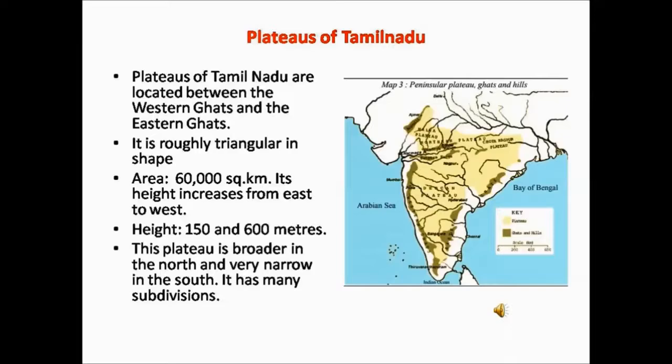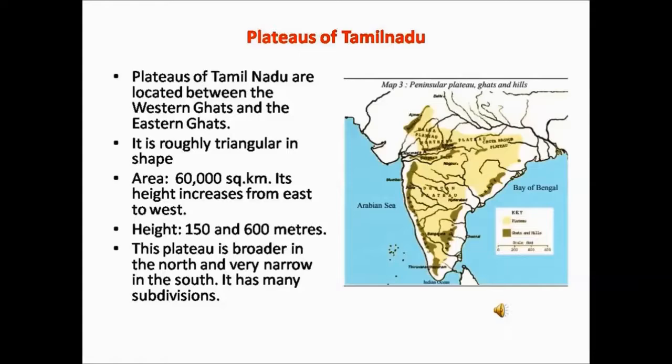You are already familiar with the location of the Western Ghats and the Eastern Ghats. In this map here, you can see in the southern part of India, the Western Ghats lies parallel to the West Coastal Plain and the Eastern Ghats lies parallel to the East Coastal Plain. In between lies the Peninsular Plateau. These plateaus are roughly triangular in shape. The area covered by this Peninsular Plateau is about 60,000 square kilometers.